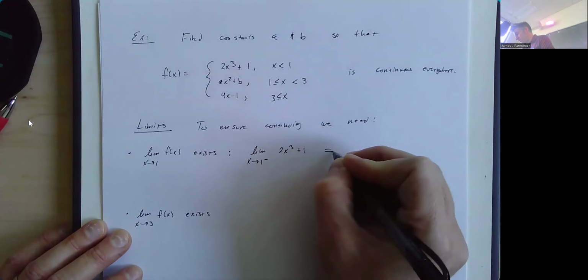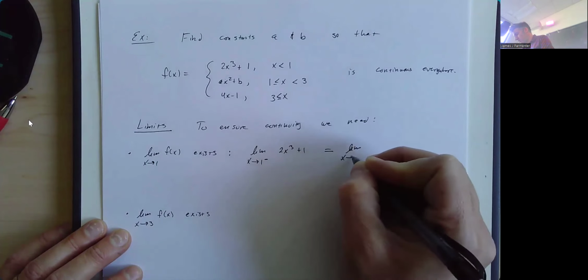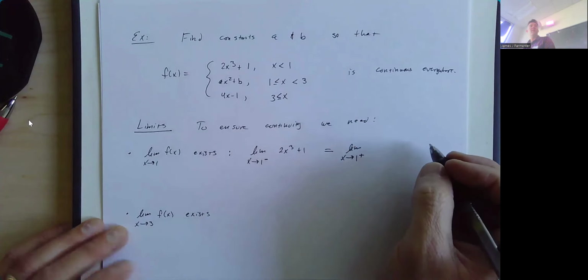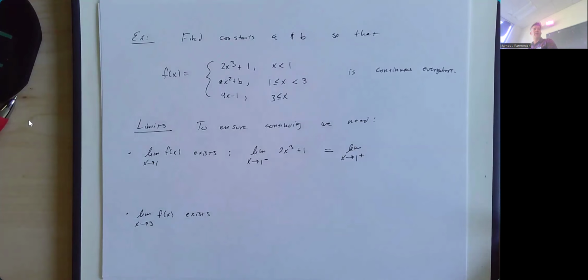And that needs to equal the limit as x approaches 1 from the right. Now which piece am I using? Top, middle, or bottom?